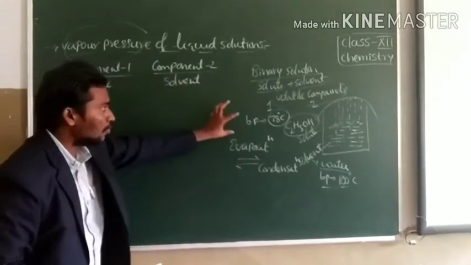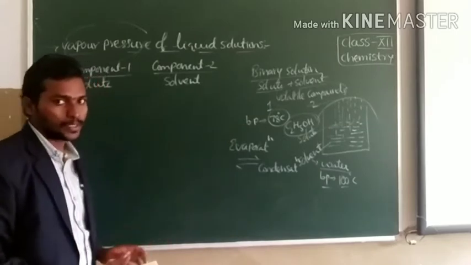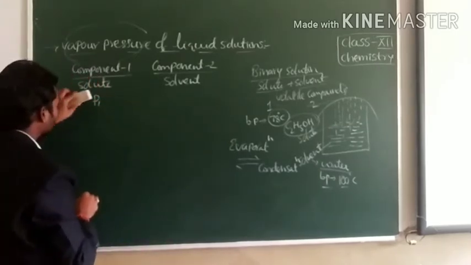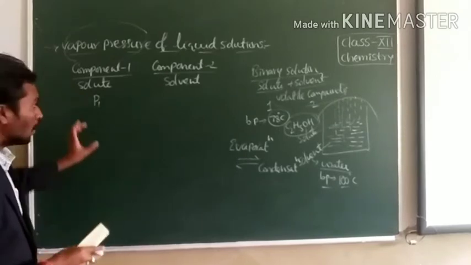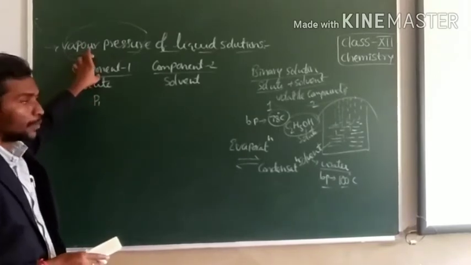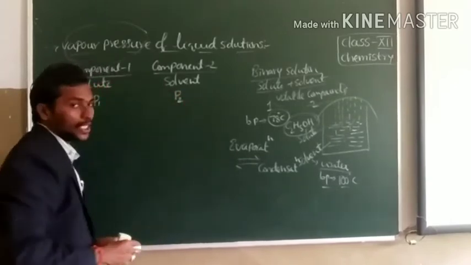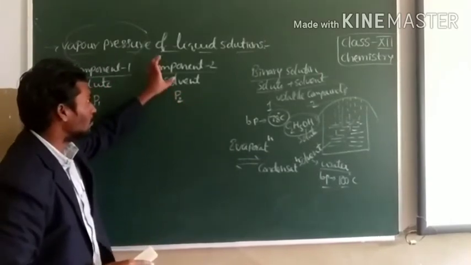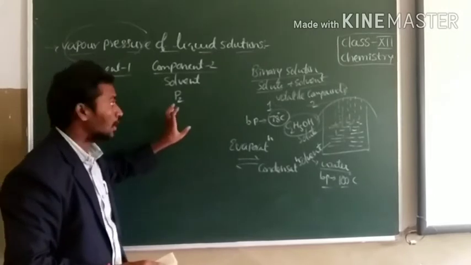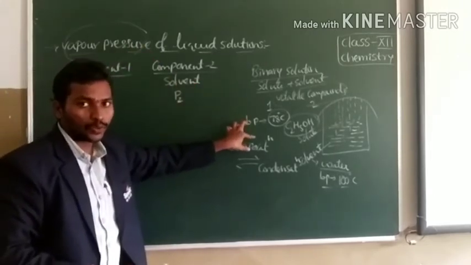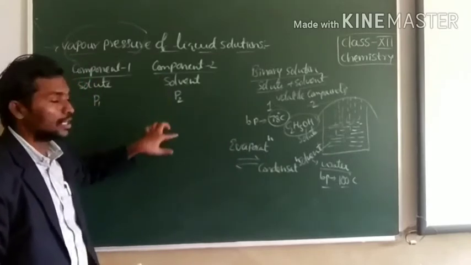And when they have volatile nature, they possess vapor pressure, partial vapor pressure. Let us consider P1. P1 is the partial vapor pressure of component 1. And P2 is the partial vapor pressure of component 2. And this vapor pressure is related to the mole fraction of the components.